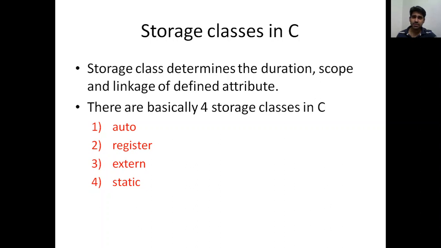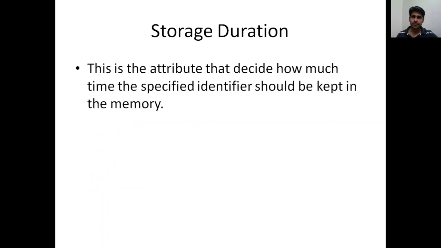When a question comes about storage class, these are the 4 storage classes: auto, register, extern and static, out of which you can club auto and register together, and extern and static together. What it means we will discuss in the next slides. So we have mainly 4 attributes, and in storage class we have 4 keywords: auto, register, extern and static.